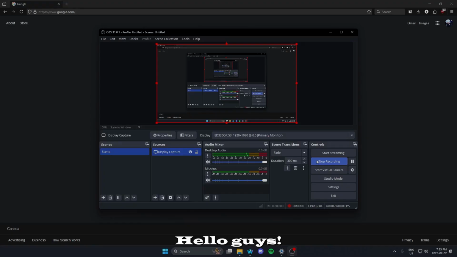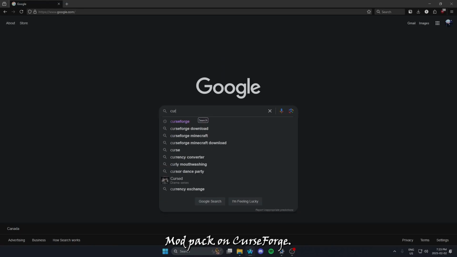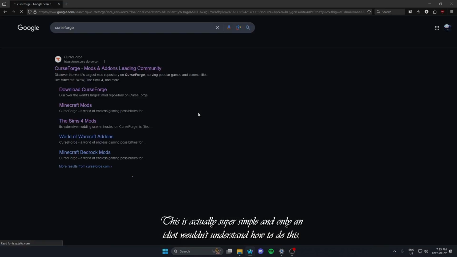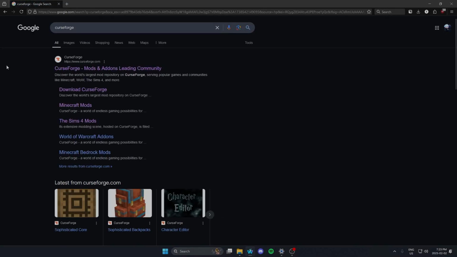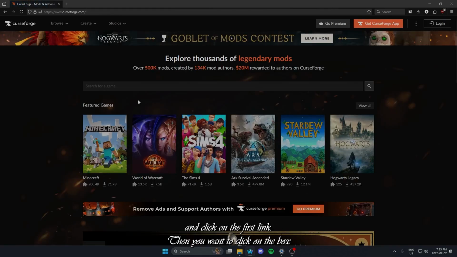Hello guys, today I will be showing you how to download the Cobblemon modpack on CurseForge. This is actually super simple, and only an idiot wouldn't understand how to do this. The first thing you want to do is type CurseForge into Google and click on the first link.